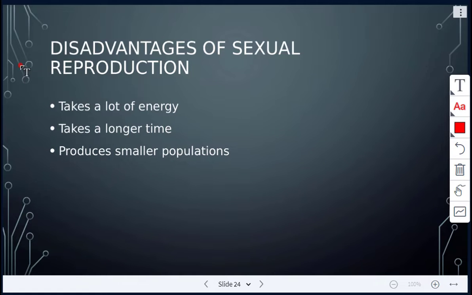So, disadvantages of sexual reproduction. One, it takes a lot of energy. Also, it takes time to find a mate or to make sure that the eggs and sperm are released at the same time. Another disadvantage is that it produces smaller populations.